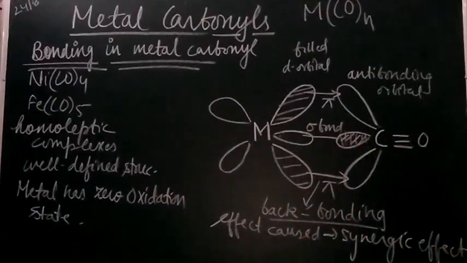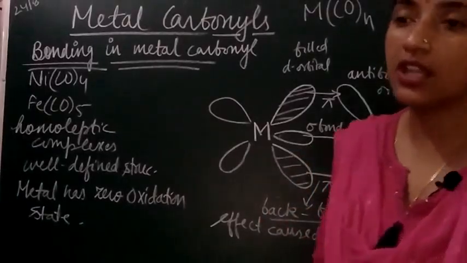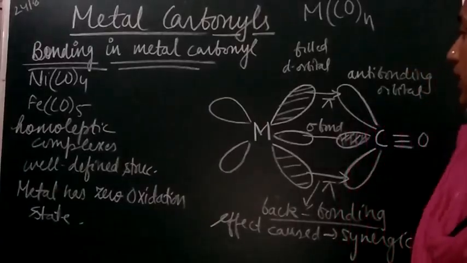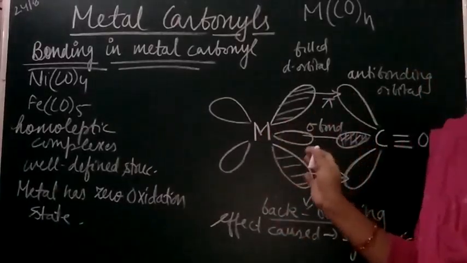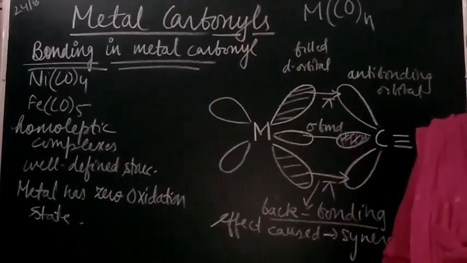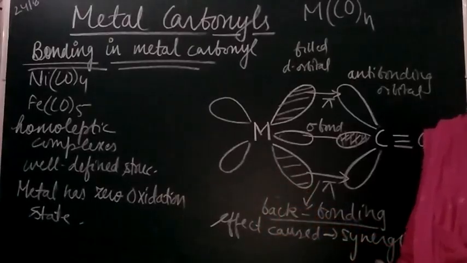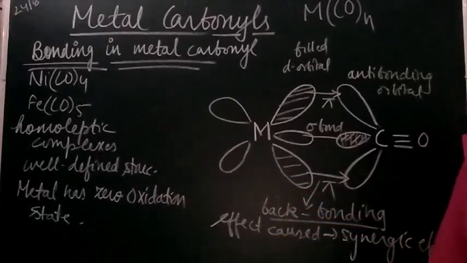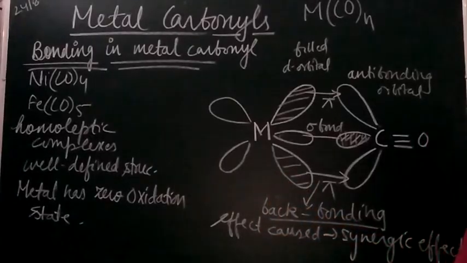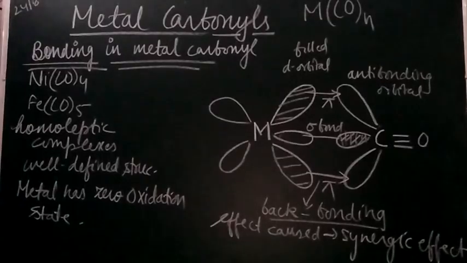Now, what is the effect which will be caused? The effect is the strengthening of the bond between the metal and the carbonyl, right? So it leads to the stability of the metal carbonyls. The synergic effect, that is the back bonding effect, leads to the stability of the complex. Hence the metal carbonyls are stable complexes, right students? So just go through it and get the topic noted down in your notebook.